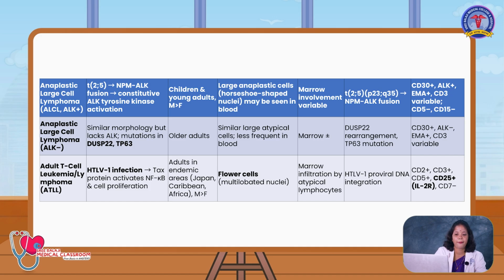Anaplastic large cell lymphoma, ALK-negative, is similar to ALK-positive anaplastic large cell lymphoma, but here the ALK mutation will be negative.